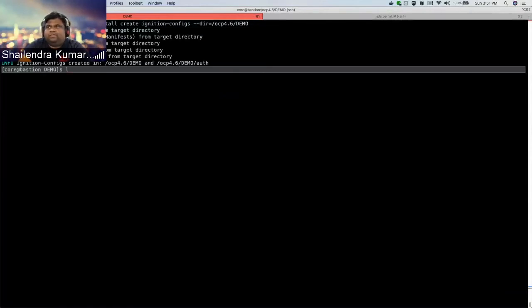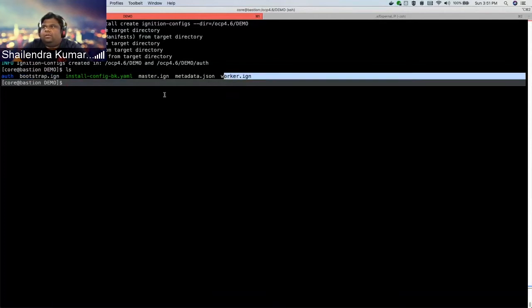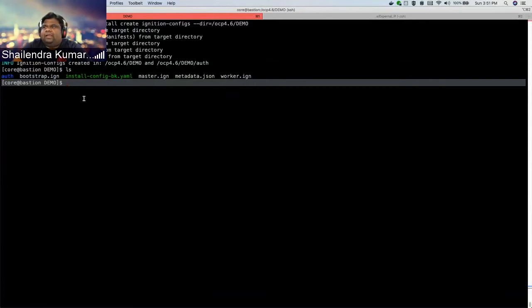Okay, now you will see the manifest and openshift directories have been consumed, and you get all the ignition files for the bootstrap, for the master, and for the worker. Then you have to follow the same procedure that you follow for your deployment. You pass this file to the operating system, you get your server up and running, and then you complete your installation. I have a cluster running. Yeah, that's a very important point.